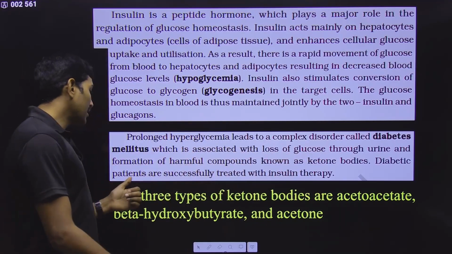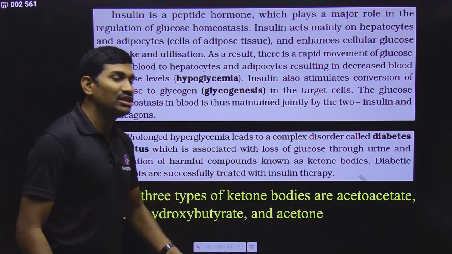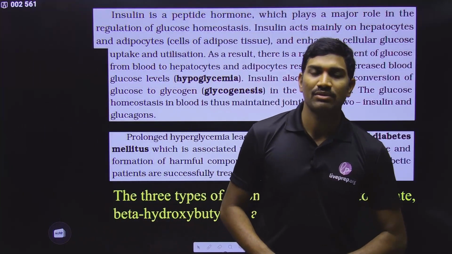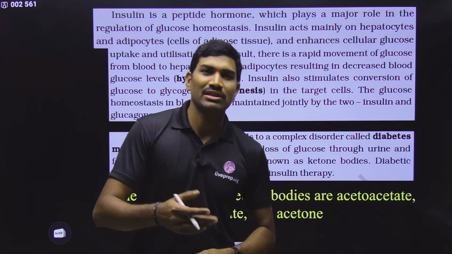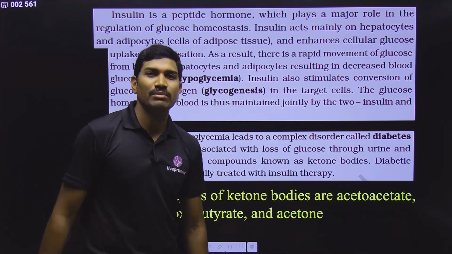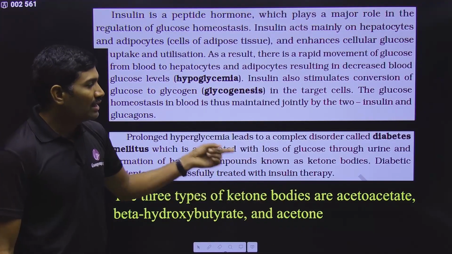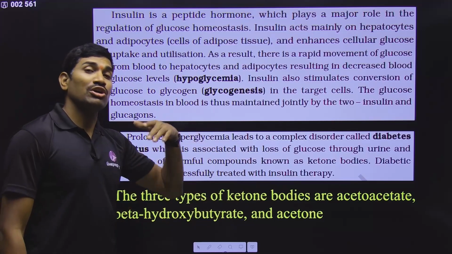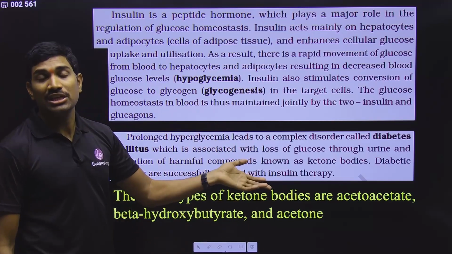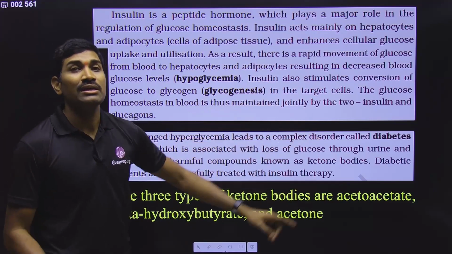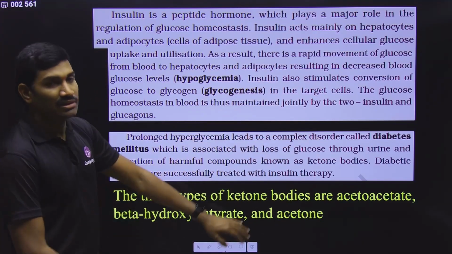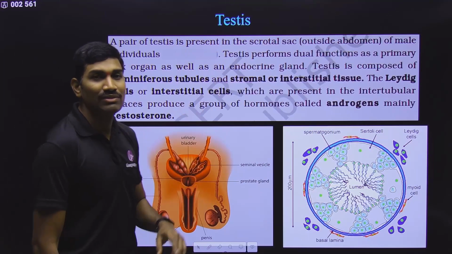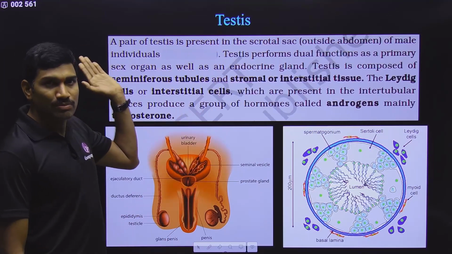Next one, diabetic patients are successfully treated with insulin therapy because their main problem is that insulin is not present. So in this way, if we give insulin, blood glucose levels will again decrease. Anyhow, this information you know, and regarding diabetes mellitus, insulin hormone structure, A chain, B chain, all these things you need to link up with the biotechnology applications chapter. Yes or no? You need to do the interlinking, then only you will understand. It's okay. Next one we are going with the testis part. So up to this, the pancreas is completed.